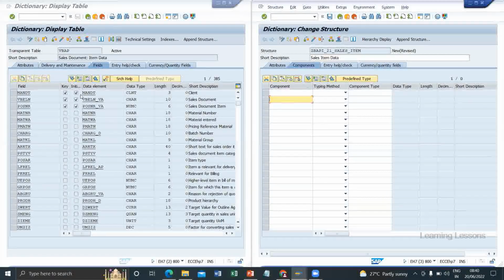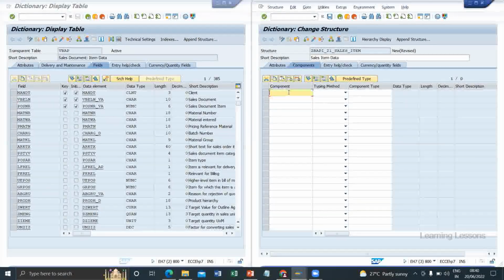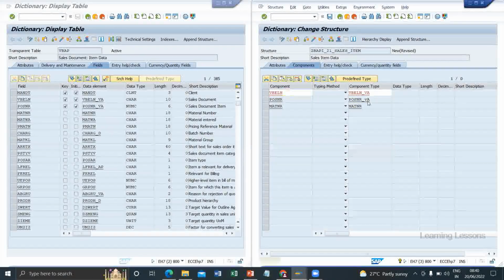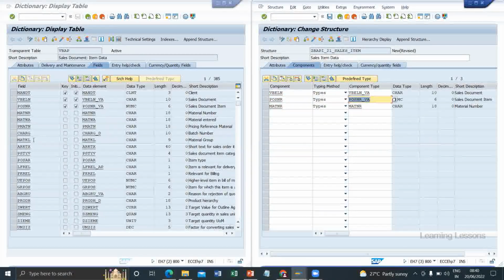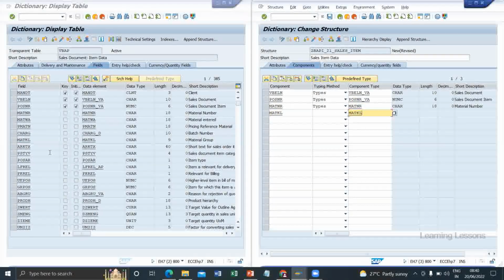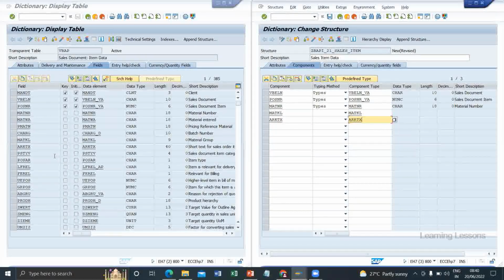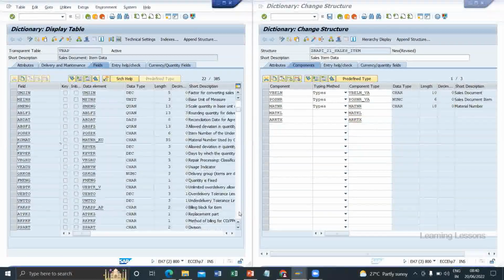Here we have to fill in the components. So VBELN and the 3 fields we need: VBELN underscore VA, POSNR underscore VA. And then we want material group. Then material description, ARKTX. MEINS unit of measure.